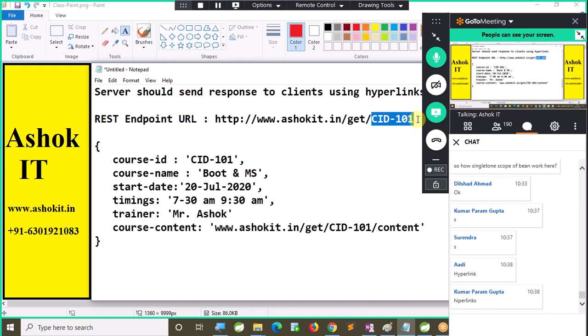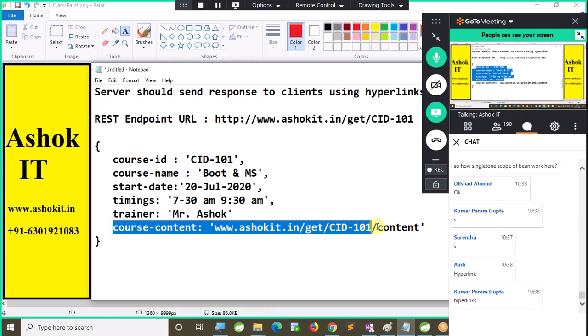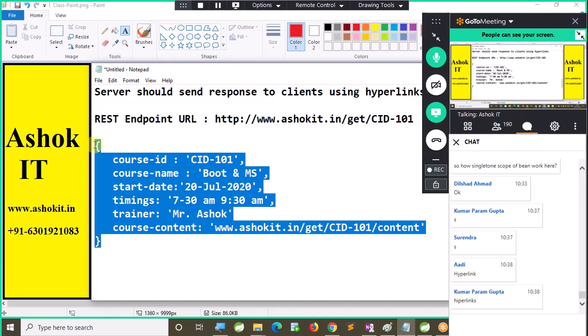Let's observe this JSON file once. This is the REST endpoint URL. You made a GET request to get this course ID's details. I gave you these details in the JSON, but for the content I gave you a hyperlink. So we are going to develop our RESTful services also like this. Hypermedia as an engine for application state.